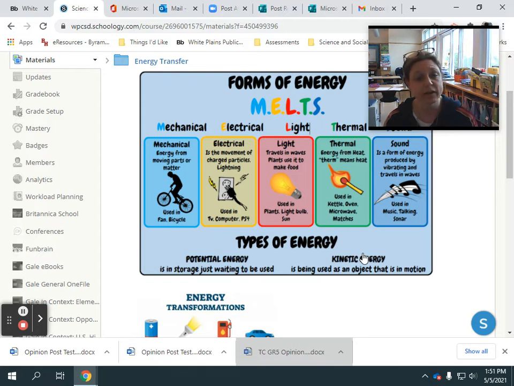So forms of energy is different than types of energy. We know last week we were talking about potential energy, which is energy that's in storage and just waiting to be used. That's like your body sleeping. And then kinetic energy is a body in motion or an object in motion, and that's like your body awake. But over the next couple of weeks, as we learn about energy and forms of energy and how energy transfers, we're going to be talking a lot more about how the potential energy in an object turns into kinetic energy. Actually, you don't transfer potential to kinetic, you go from potential to kinetic, but you can transfer among these other forms of energy, mechanical to electric and light and so on, thermal and sound.